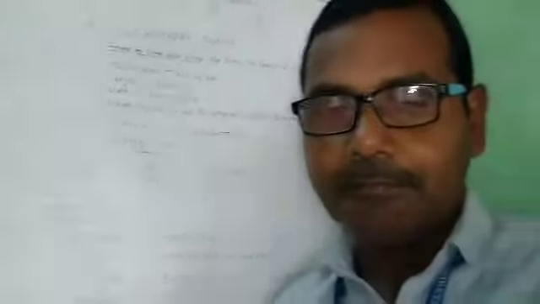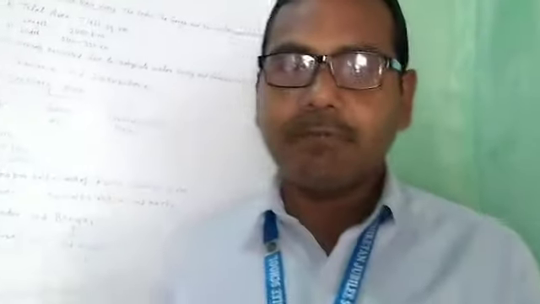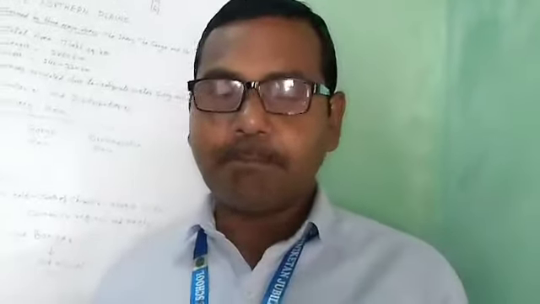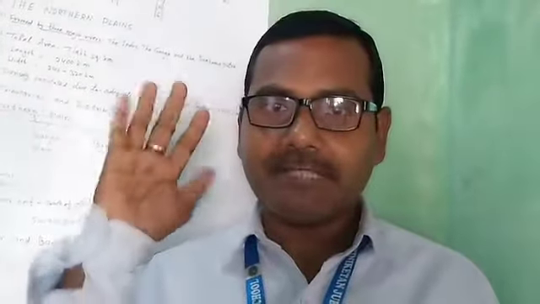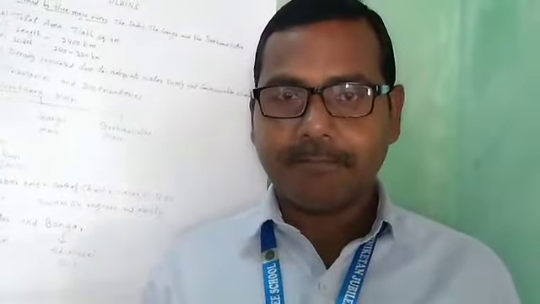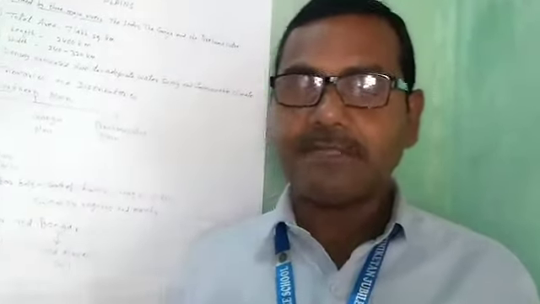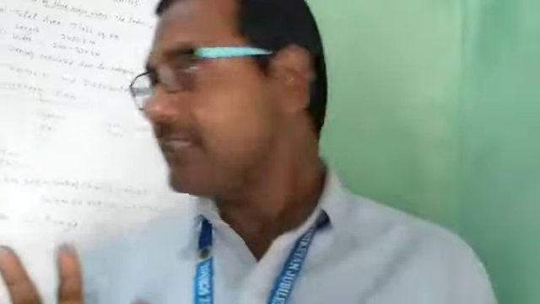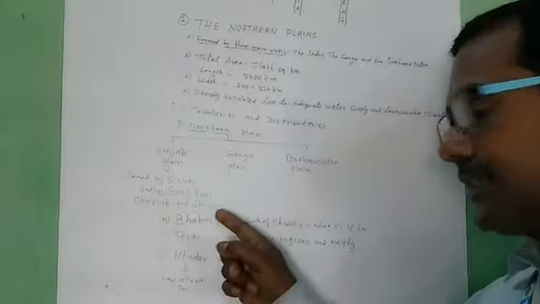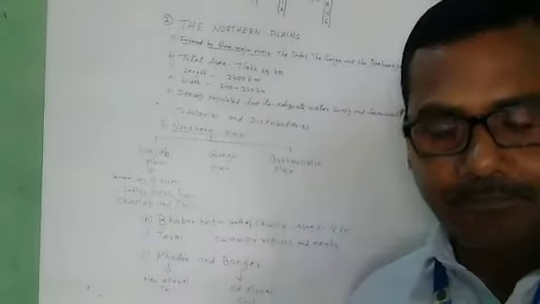I already told you that the Punjab plain is formed by five rivers. Punjab means Panch is five, Ab means rivers. Punjab is formed by five rivers: Satluj, Byas, Ravi, Chenab and Jhelum. Okay.